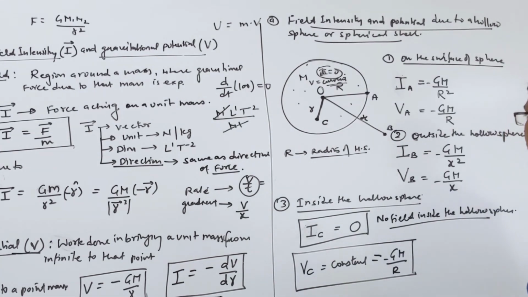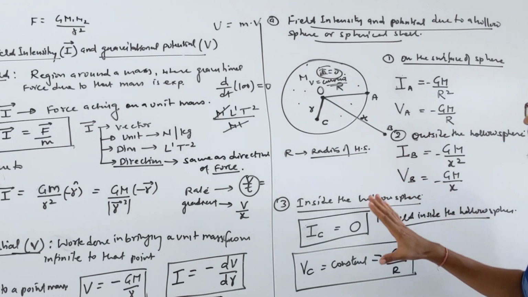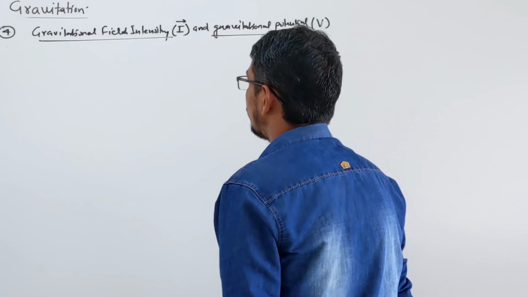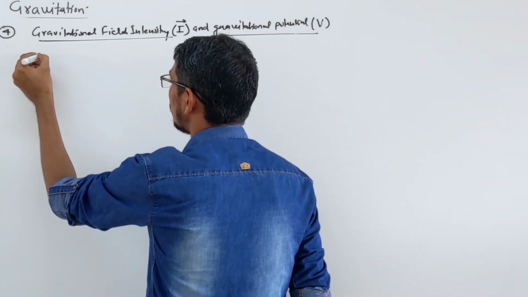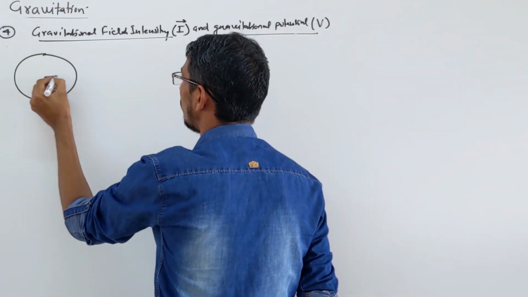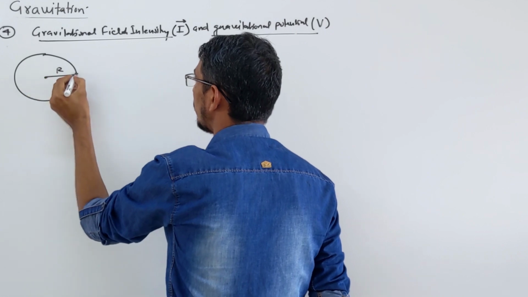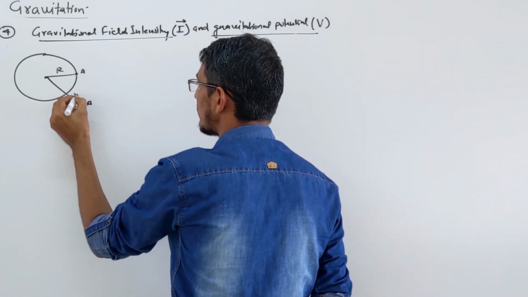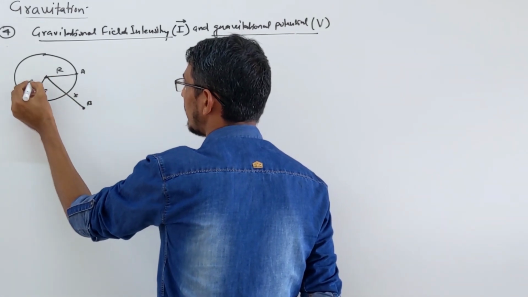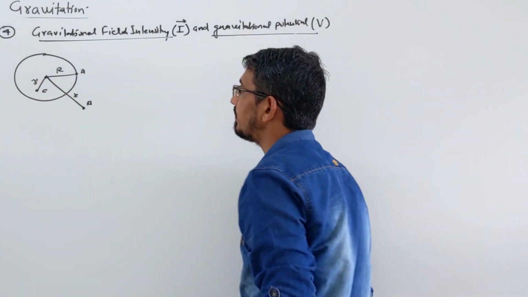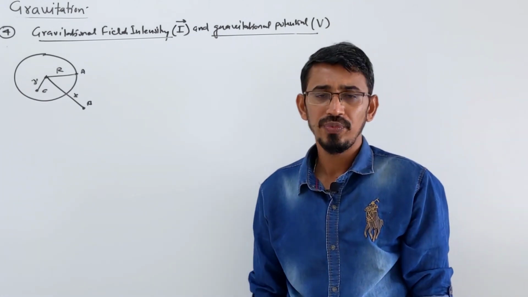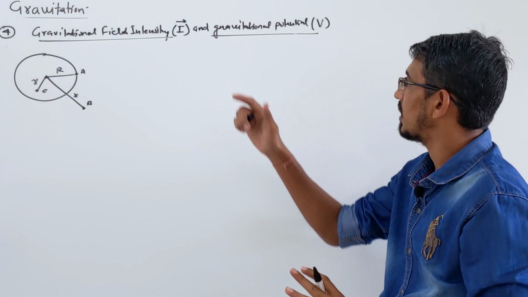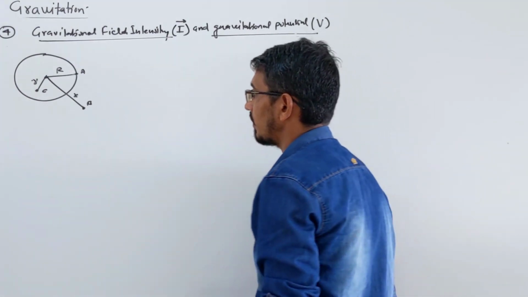Now we are interested in drawing a graph of the intensity and potential due to the hollow sphere. So let me draw it once more. This was a hollow sphere of radius r. This point was A, where we are finding field intensity; that point outside, point B, we are calling distance x; some point C inside this sphere, at distance r. Okay, we are interested now in drawing the potential curve and the intensity curve. Okay, let's draw.